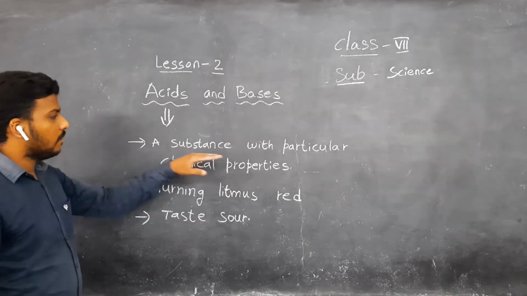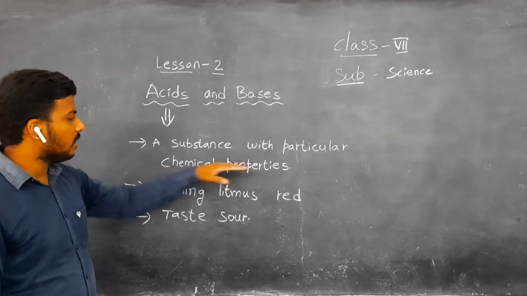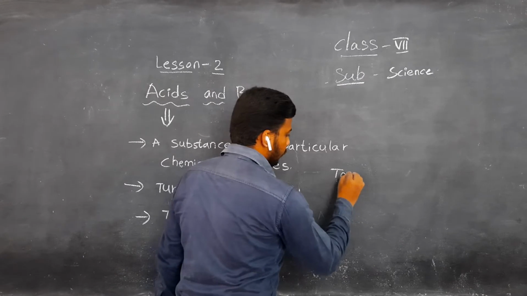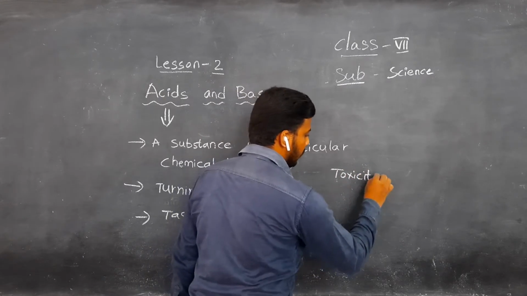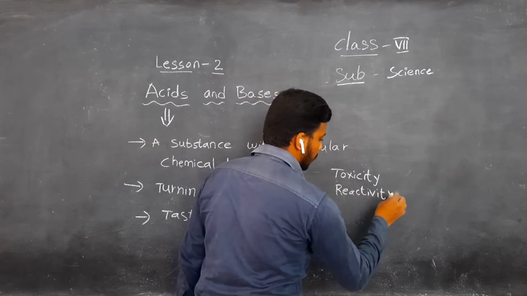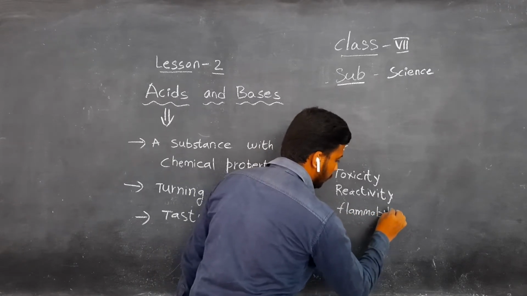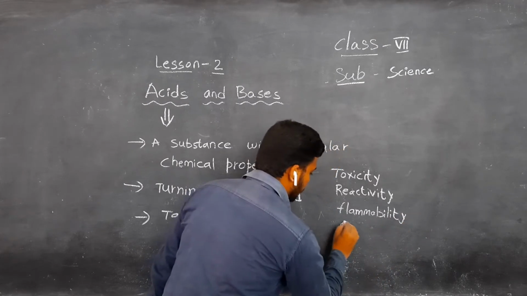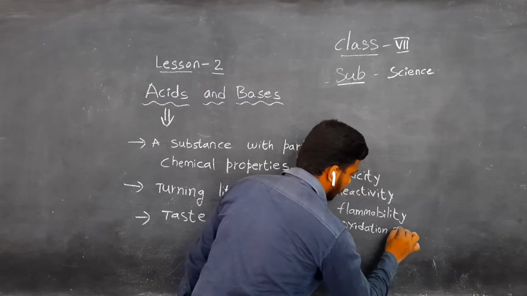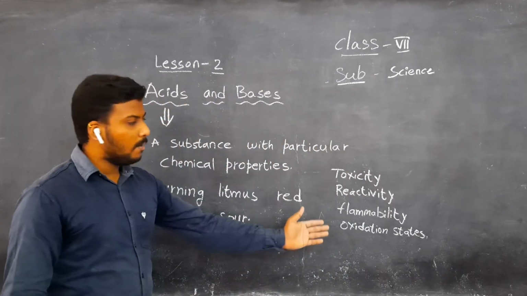A substance with particular chemical properties. What are chemical properties? See, toxicity, reactivity, flammability, oxidation state, and many more chemical properties are there. A few of the chemical properties are this.